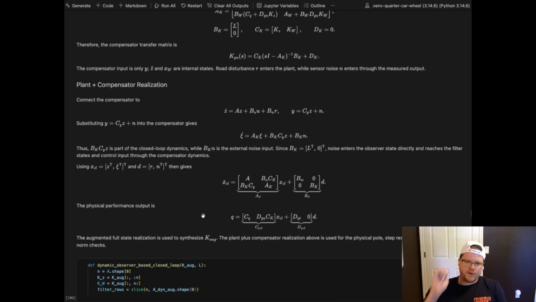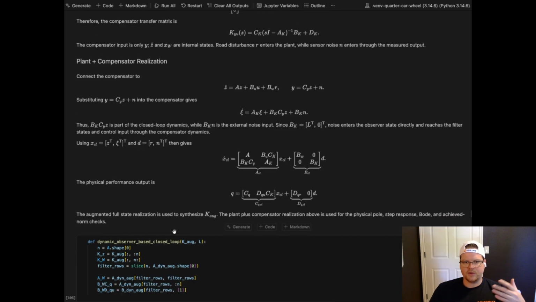So the physical performance output is Q, and that's augmented to be CQ, DQ, CK operating on XCL. And then for the R, wait, no, sorry. The CQR operating on R takes us to Q, and so that's our feedthrough here.